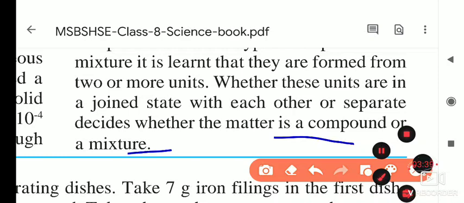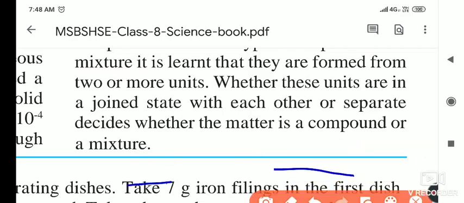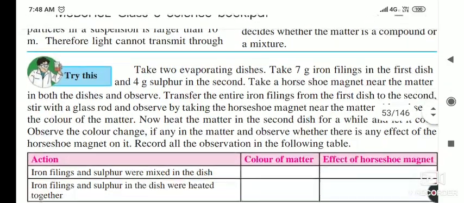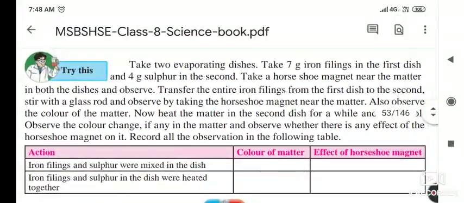From this, water and salt are compounds.